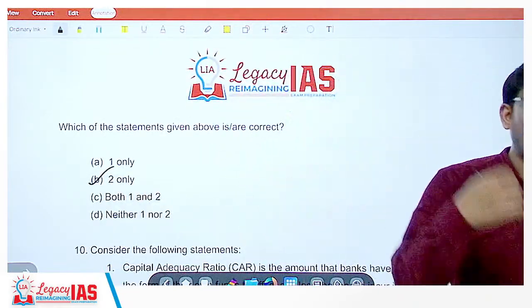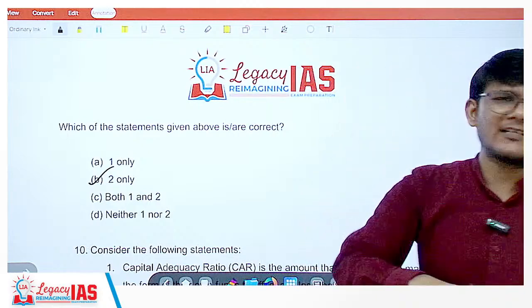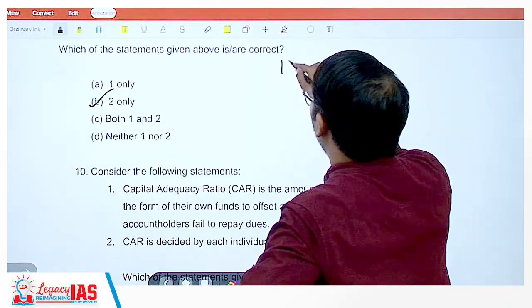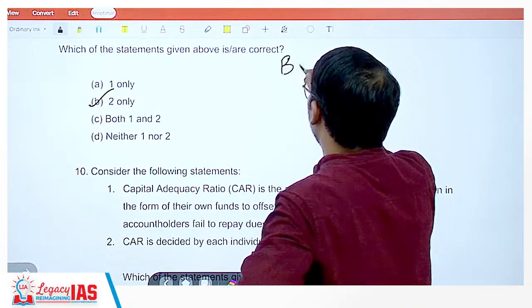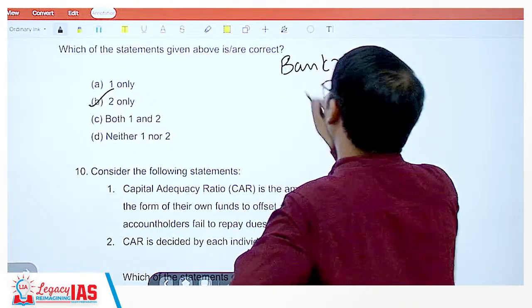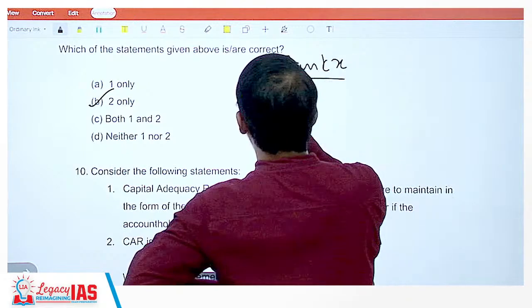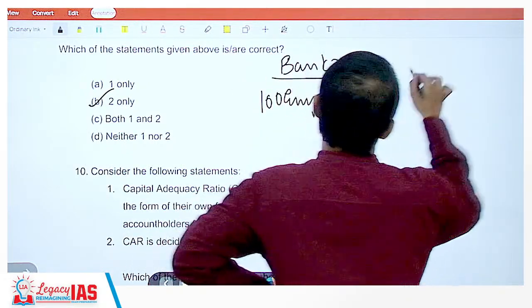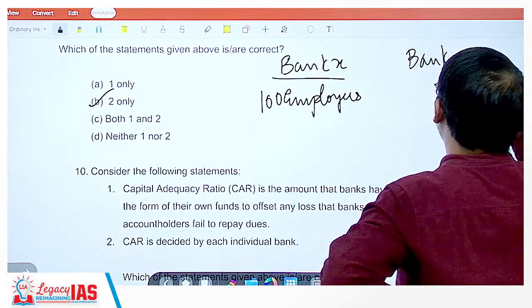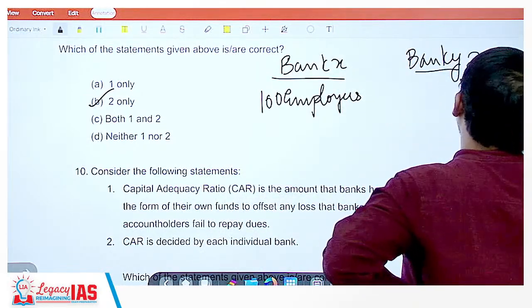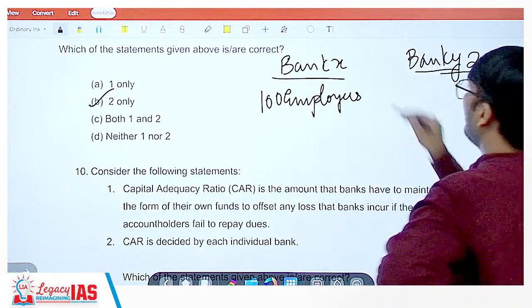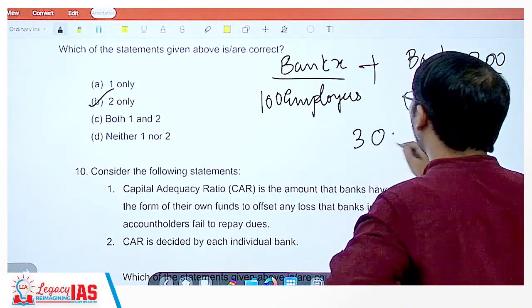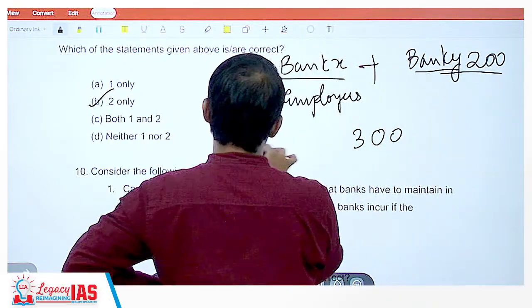Now, why merge the banks? It's very simple. For example, let's say Bank X has 100 employees and Bank Y has 200 employees. Now when you merge the banks, you may not need 300, that is 100 plus 200.